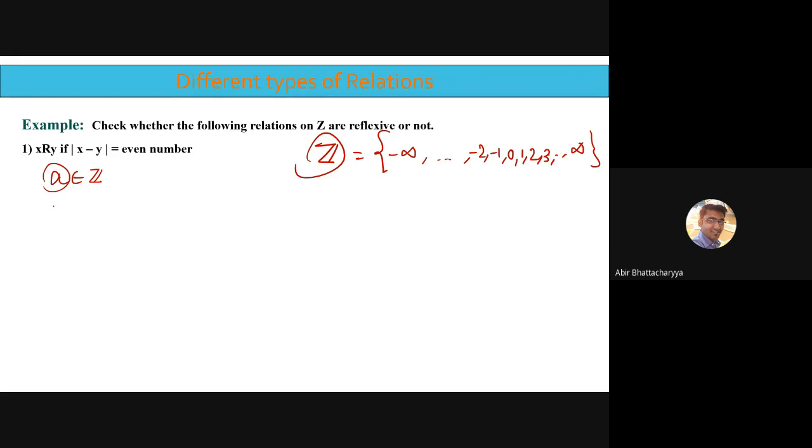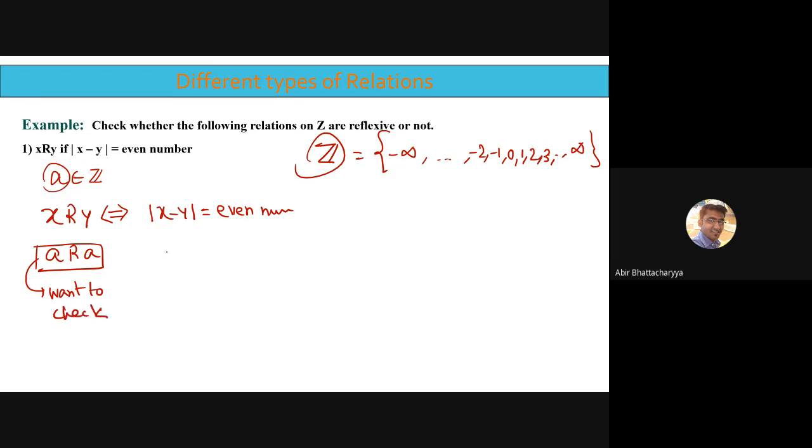The definition is X is related to Y if and only if |X − Y| is an even number. Now I want to check whether A is related to A or not. I will just replace X and Y by A and A. In place of X, I will put A, and in place of Y, I will put A. So it's going to be A minus A. Now I will check whether the value is an even number.